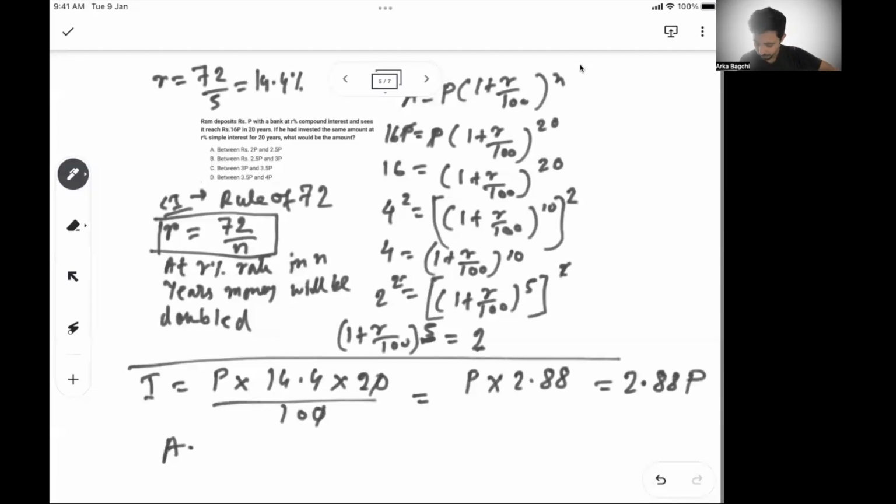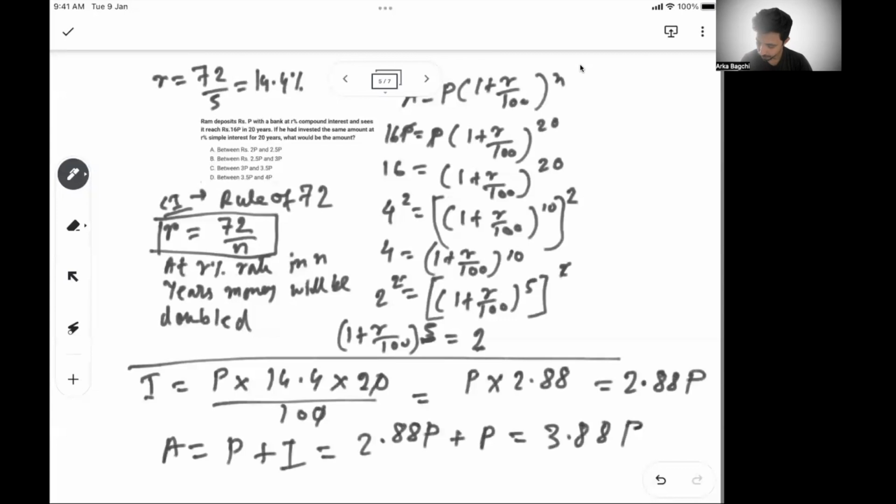So your amount becomes principal plus interest, or 2.88P plus P, or 3.88P. So your amount would be between 3.5P and 4P. So option D, where it says 3.5P and 4P.